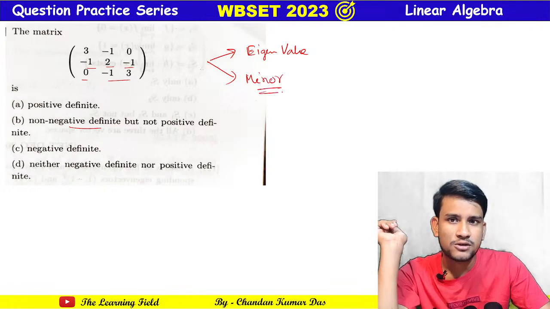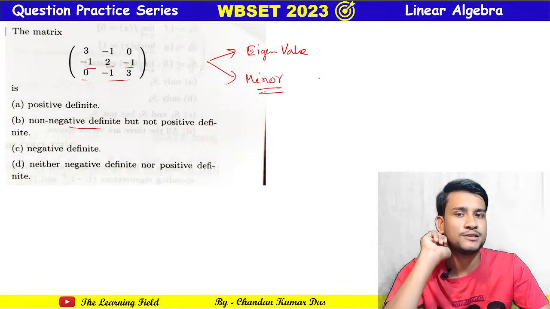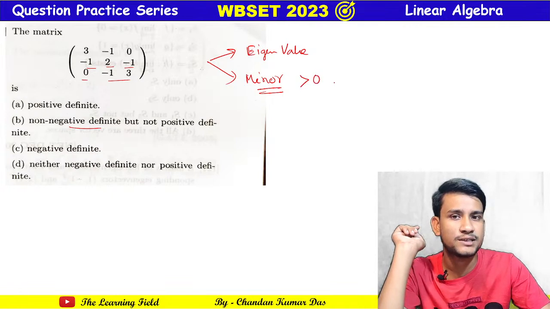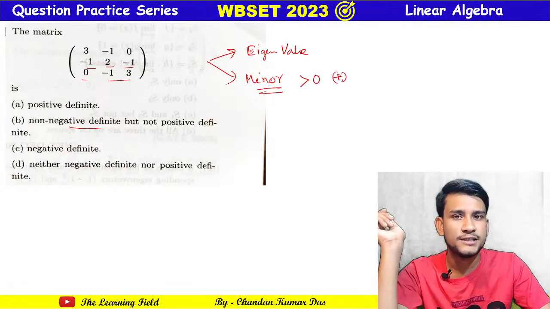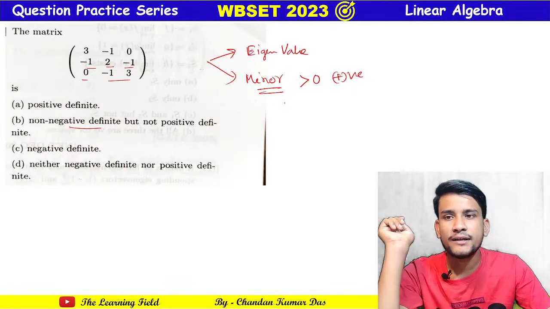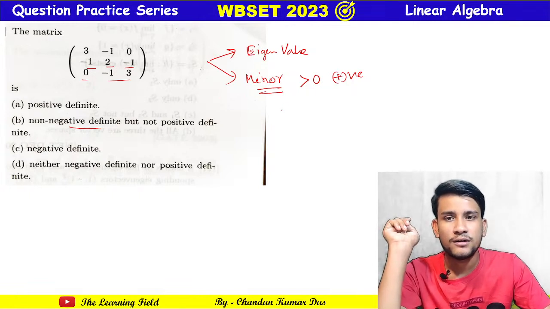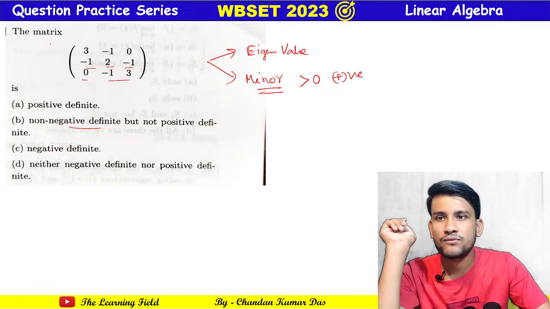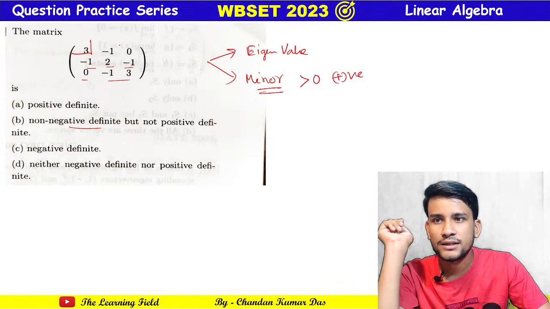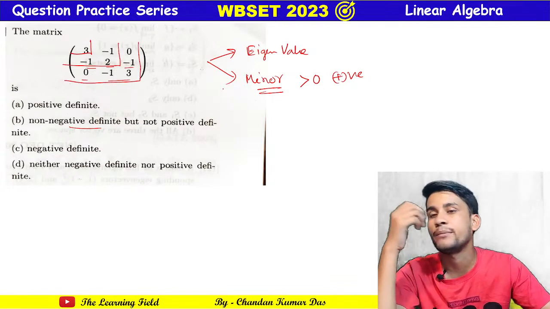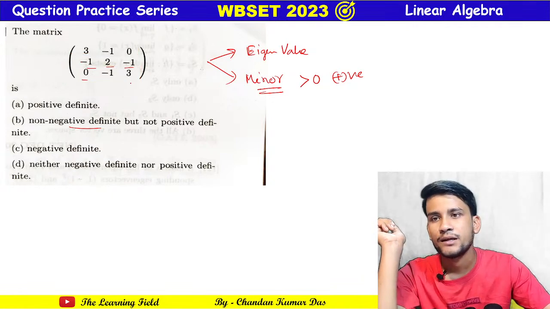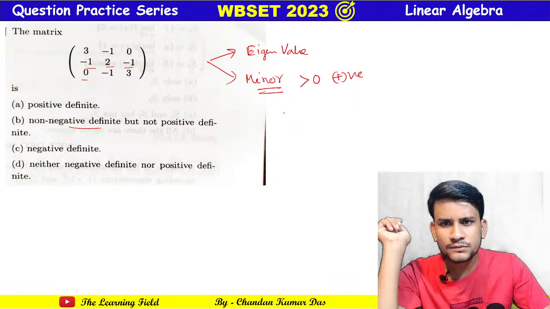So here we apply the minor process, the principal minors. If all the principal minors are greater than 0, then this is positive definite. The first principal minor is this one, the second principal minor is this one, and the third principal minor is the complete determinant of the matrix.